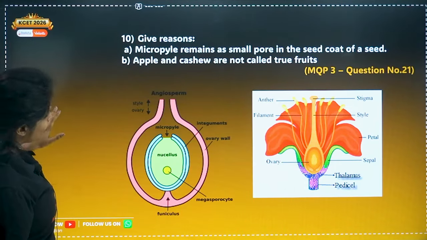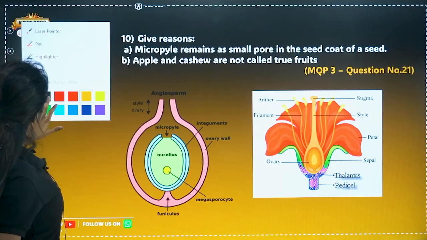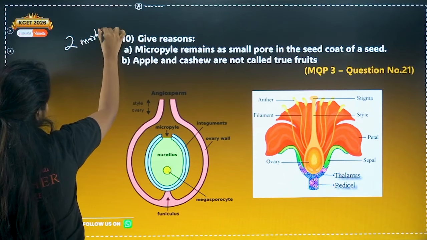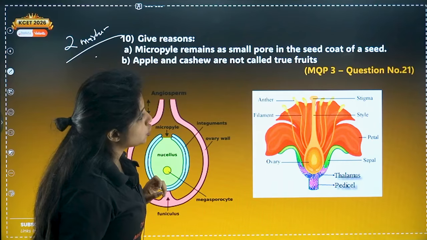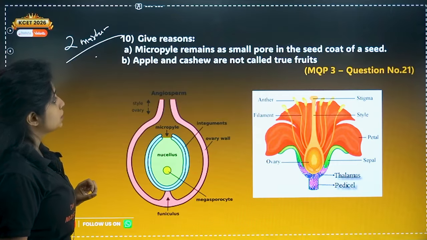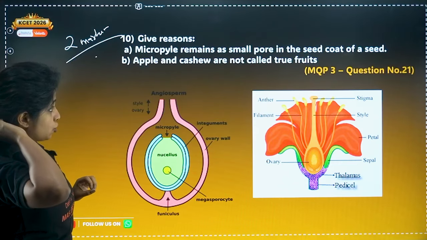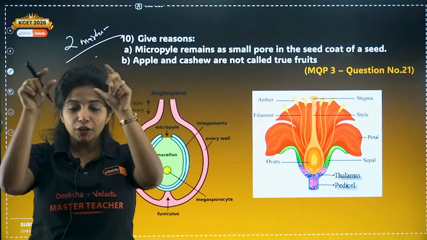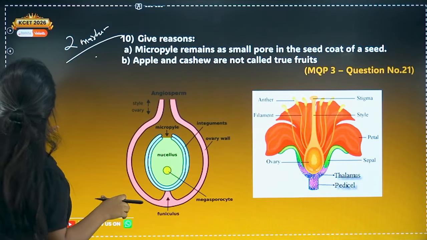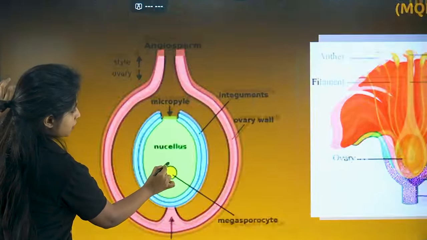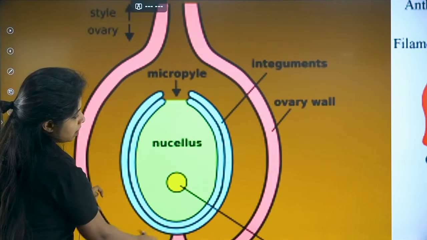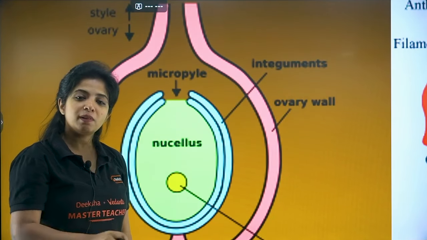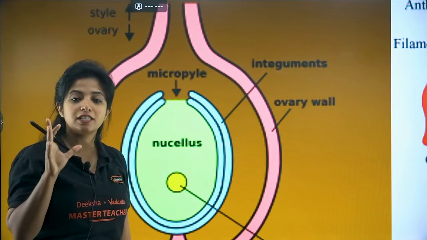Okay, okay ma'am. Now, this is a 2-marker question which is not being mentioned as 2-marker, but please remember it's a 2-marker question. And over here it goes like this. Question number 21. Give reasons. Micropyle remains as a small pore in the seed coat of the seed. I told you. So there are integuments covering the seed, right? There are integuments that cover the whole seed, but there is a region that is left aside that is known as micropyle region. Always remember, everything important happens towards the micropyle region.